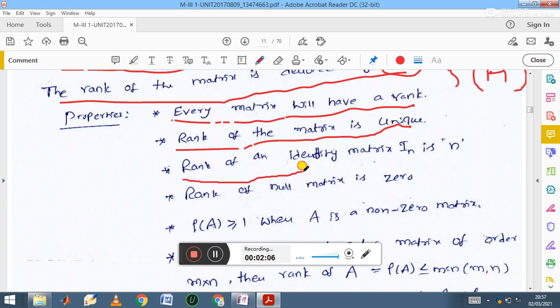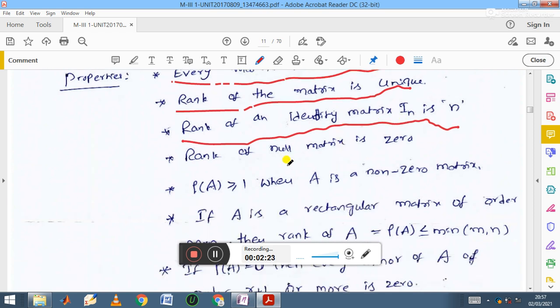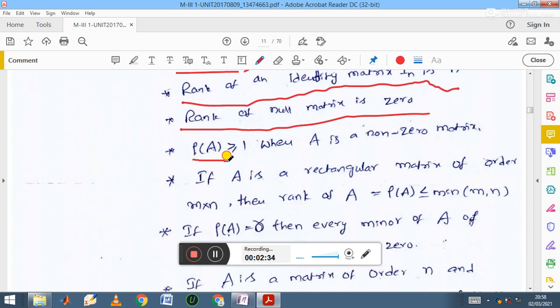Then third, rank of an identity matrix In is n. Suppose rank of identity matrix of order 3, I3, means its rank is 3. Rank of identity matrix of order 2 is also 2. Then next, rank of a null matrix is 0. If all the entries of the matrix are 0, obviously the rank is 0. Then next, rank of A is greater than or equal to 1 when A is a non-zero matrix. Only if the given matrix is non-zero, the rank is always greater than or equal to 1.